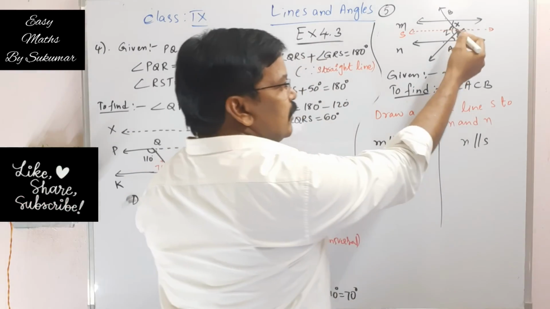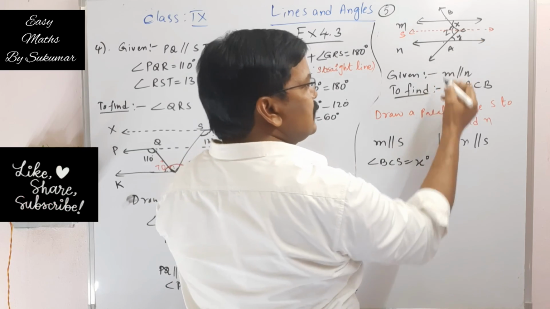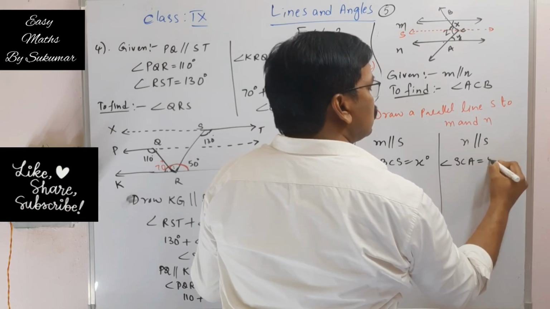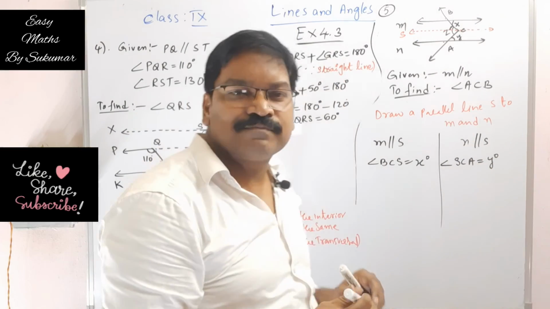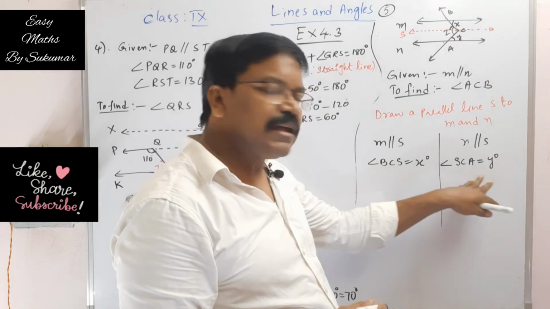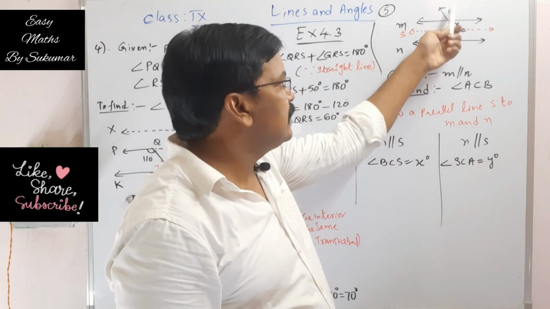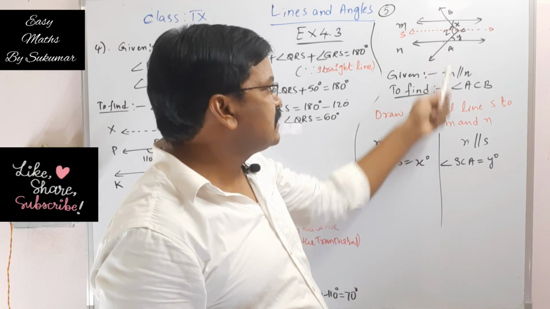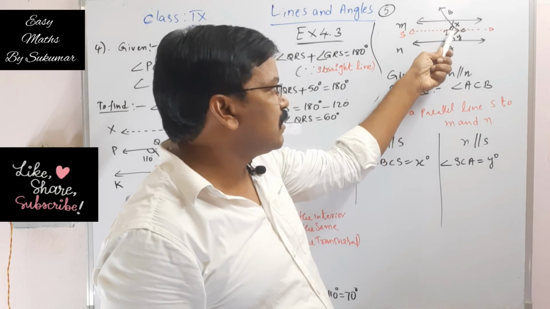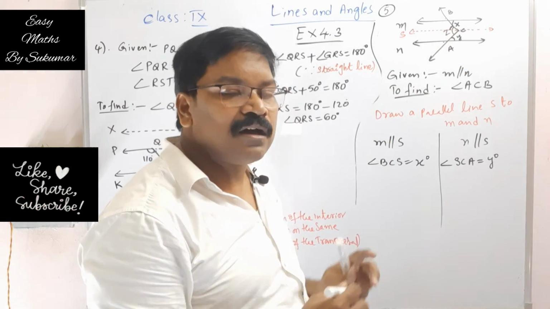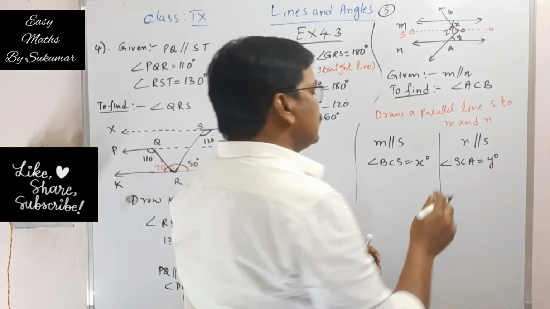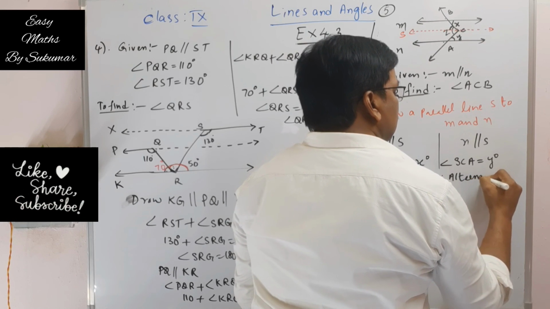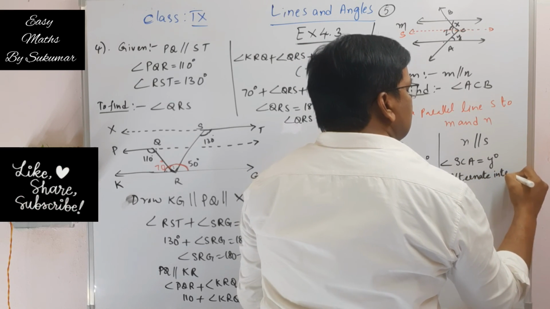Similarly here also, my dear students, this angle y means it is equal to angle SCA. So angle SCA is equal to y degrees. What is the reason why I have written like this? Angle BCS is x degrees and angle SCA, that means this part, is equal to y degrees. They are alternate interior angles. The reason here is since they are alternate interior angles.